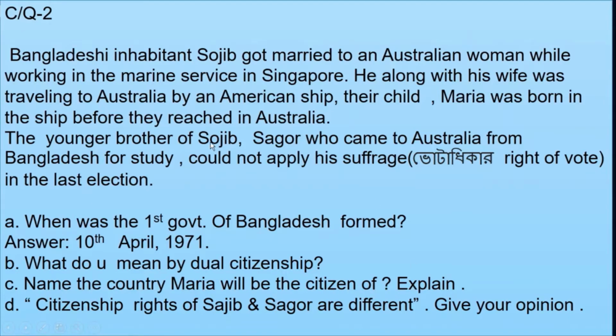Explain. So here Maria will get the citizenship of two countries, isn't it? At first, Maria will get the citizenship of Bangladesh according to Jus Sanguinis, and Maria will get the citizenship of USA according to Jus Soli, isn't it? So, you will write in the stem, we have seen that Maria's parents are Bangladeshi, but Maria was born in USA. So, according to her parents' citizenship, that means according to Jus Sanguinis, Maria will get the citizenship of Bangladesh, isn't it? And you will explain that Jus Sanguinis here.